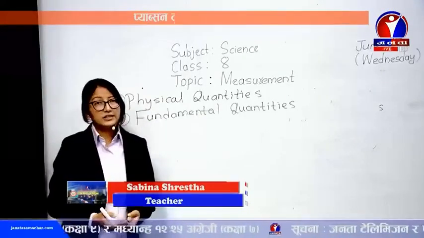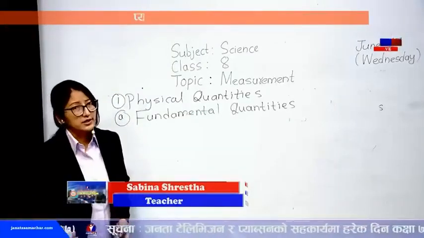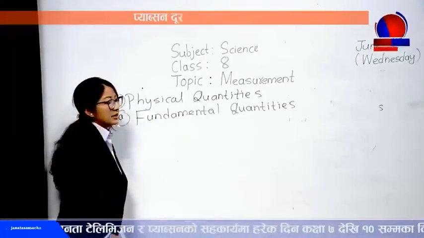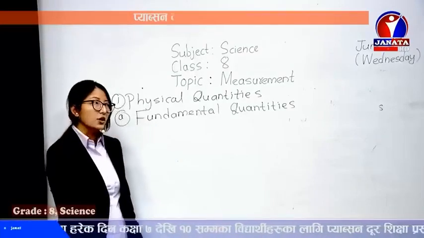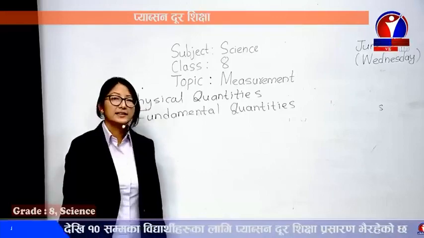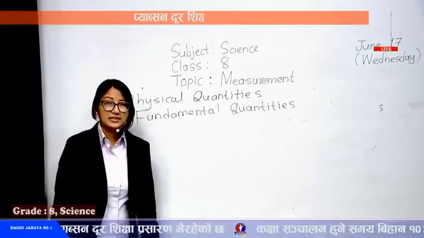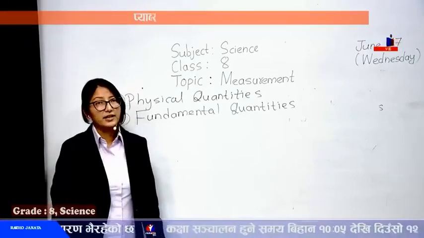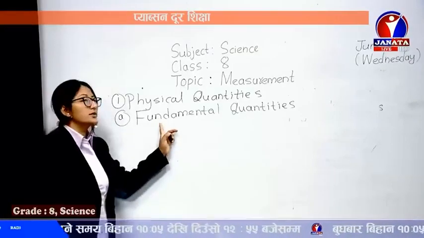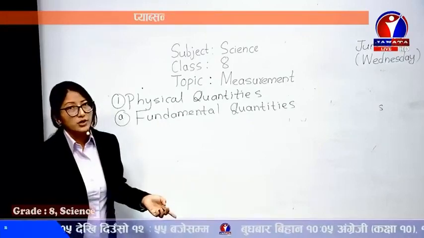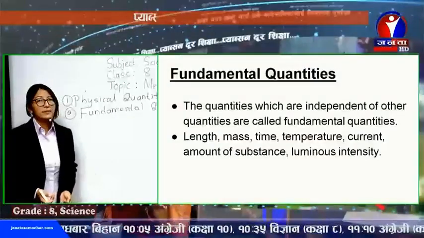All these things can be directly measured, and they do not depend on any other quantities. Those quantities are called fundamental quantities. You can simply check a few slides here. The fundamental quantities are length, mass, time, which I have already said, temperature, electric current, amount of substance, and luminous intensity, or brightness of light. Once again, fundamental quantities are those which do not depend on any other quantities, which are independent, and which can be measured directly.